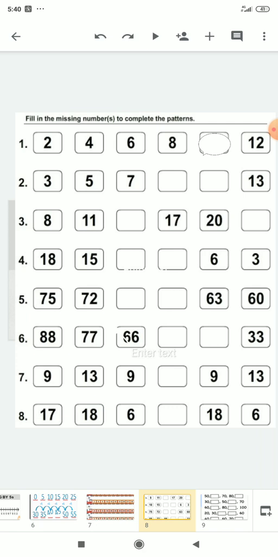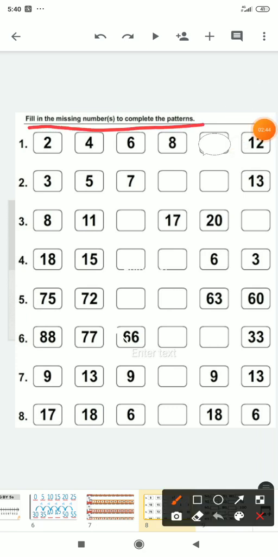The question is, fill in the missing number to complete the pattern. Children, as I told you earlier about skip counting by 2, 5, and 10, you can add your own too, like skip counting by 3, skip counting by 4, skip counting by 7.